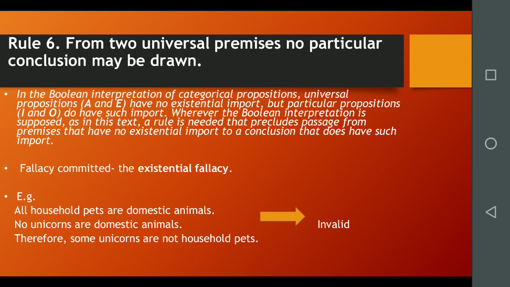The 6 rules given above are intended to apply only to standard form categorical syllogisms. In this realm, they provide an adequate test for the validity of any argument. If a standard form categorical syllogism violates any one of these rules, it is invalid. If it conforms to all of these rules, it is valid.